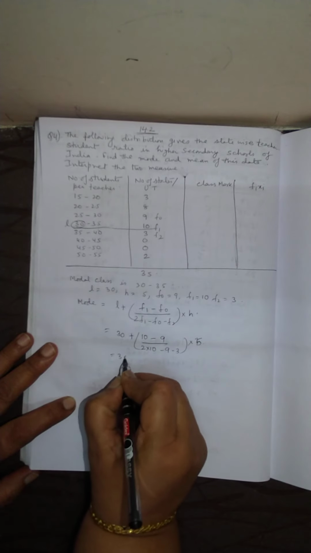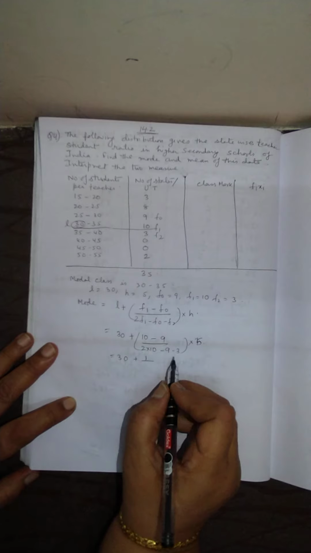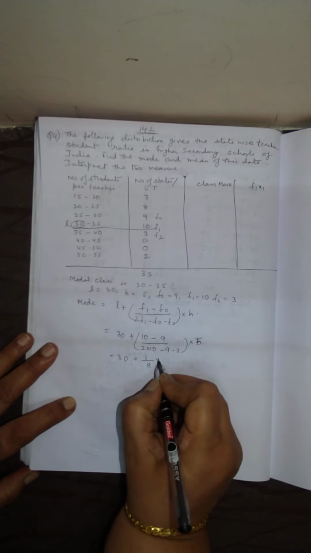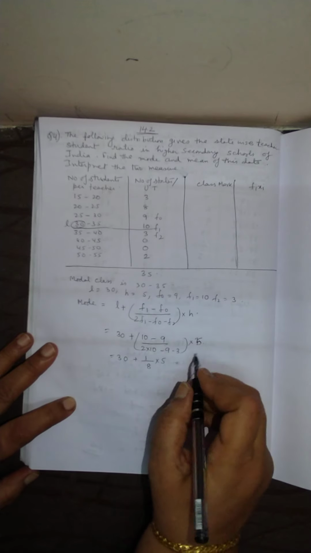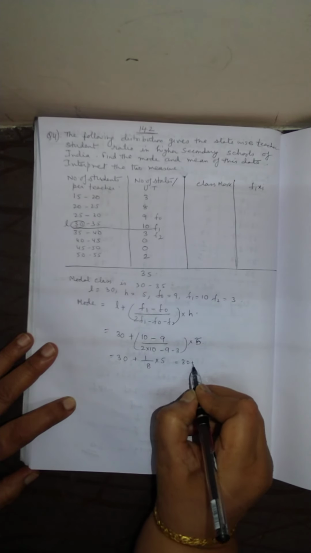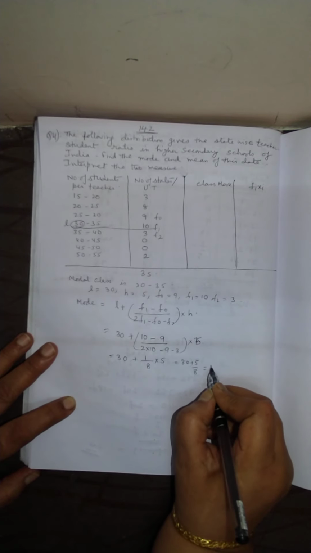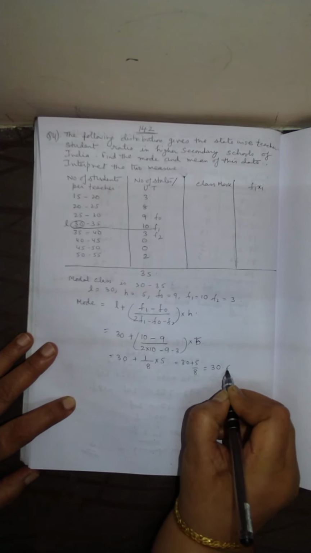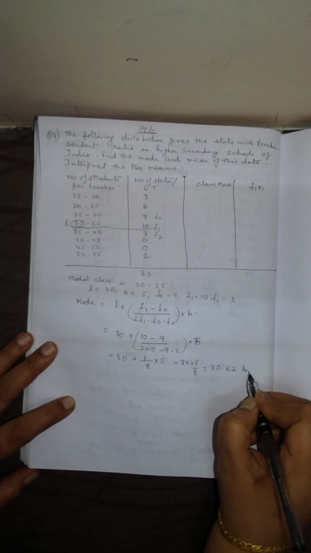So this is 30 plus 1 by 20 minus 12, that is 8, into 5. So this is 30 plus 5 by 8, and that equals 30.62. This is the mode of the data.